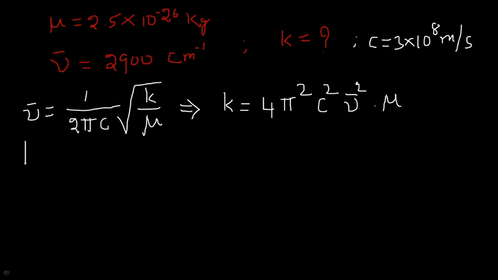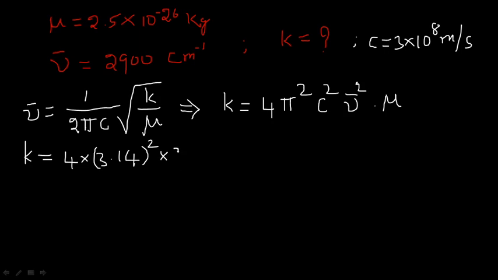So just substitute the known values. So it is 4 into, what is the value of pi? It must be 3.14, right? So squaring that into c.